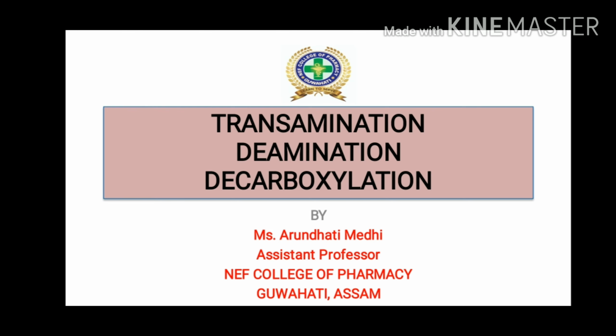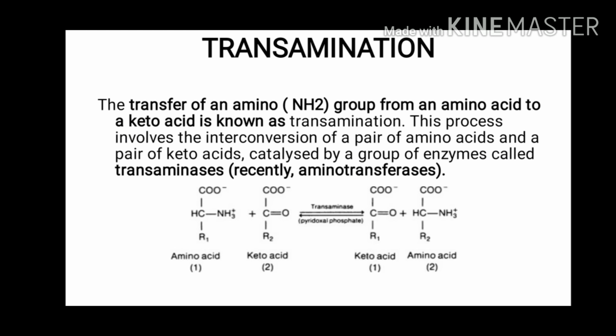deamination and decarboxylation. Transamination, as the name suggests, is the transfer of amino group from the amino acid to a keto acid. When an amino group is transferred or removed from an amino acid, the remaining structure is called the keto acid. In this case, there is a simple shuffling of amino group from the amino acid to a keto acid, and another new pair of amino acid and keto acid is formed. The enzyme that catalyzes this reaction is called transaminases, and recently it has been named aminotransferases. And the coenzyme which helps in this is pyridoxal phosphate, which is derived from vitamin B6.